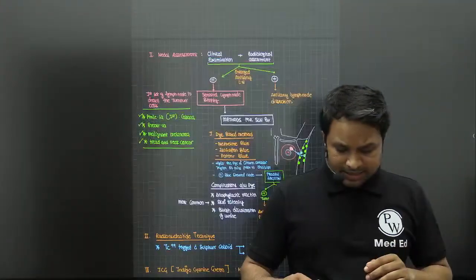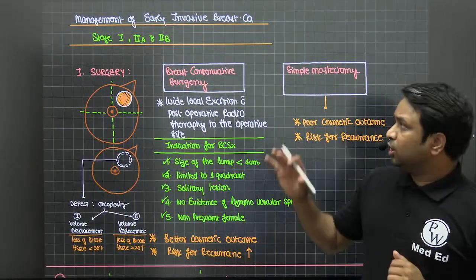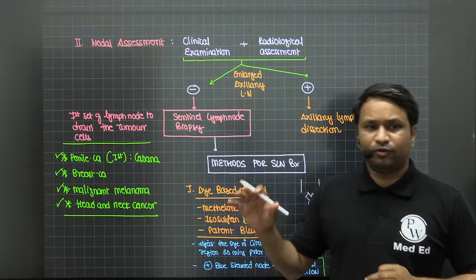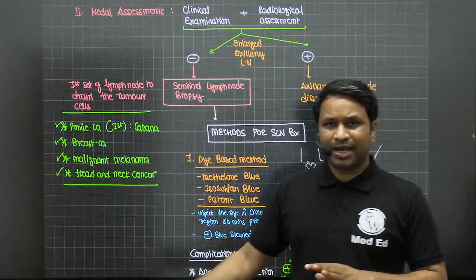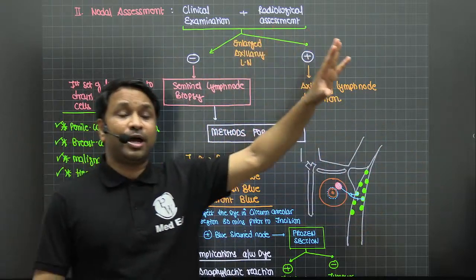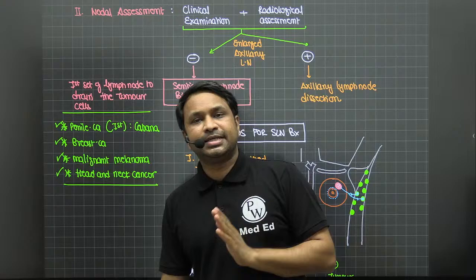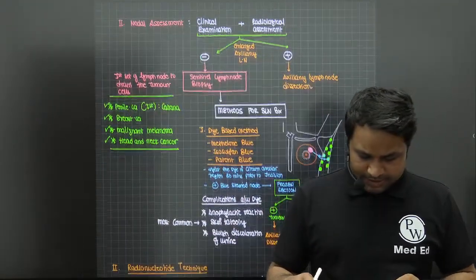So in our stage 1, 2A, 2B, you did surgery, then you assess the node. That is going to be with the help of your clinical and radiological assessment. If there is node positive, go with axillary dissection. Node negative, do sentinel lymph node biopsy. On a sentinel lymph node biopsy, if node is positive, then you will go with axillary lymph node dissection. That is going to be your nodal assessment, right?